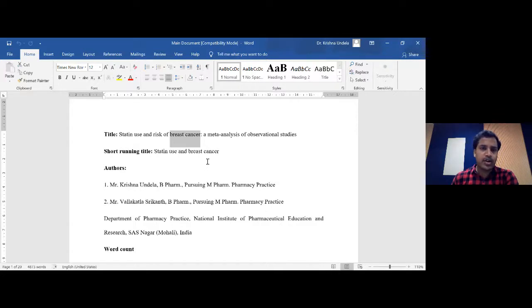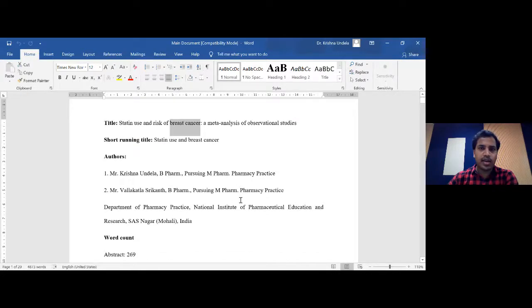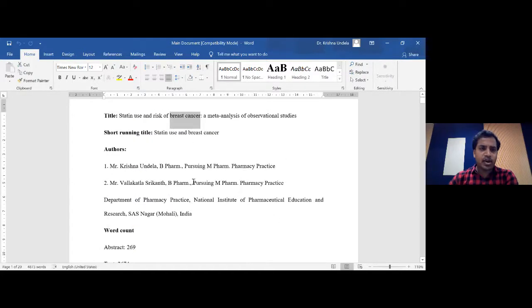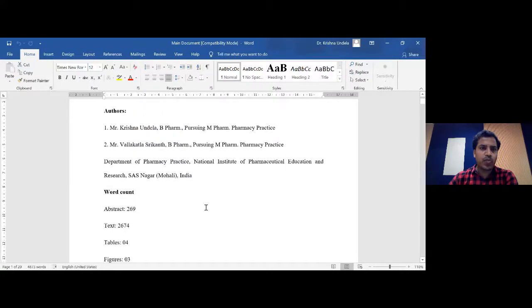Also, when we searched, we did not get any RCTs specifically designed for this hypothesis. So that's the reason we included only observational studies like cohort studies and case-control studies. And this basic structure is going to depend upon the journal where you are sending.